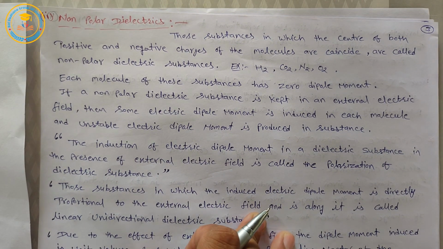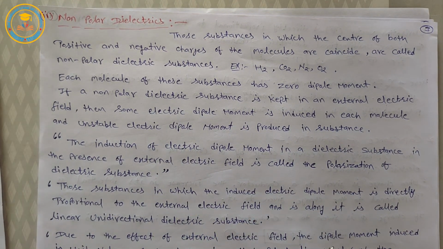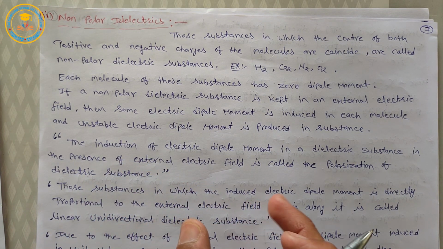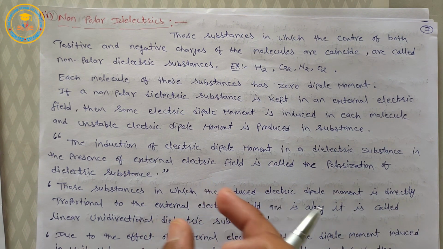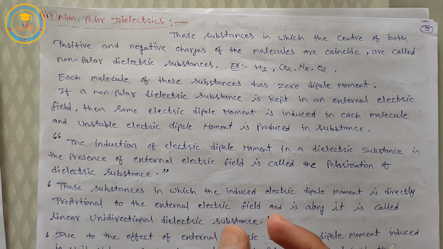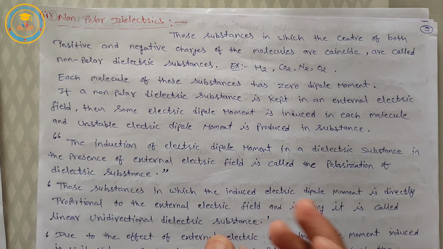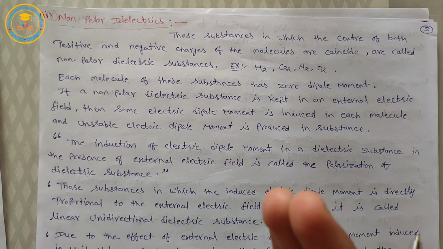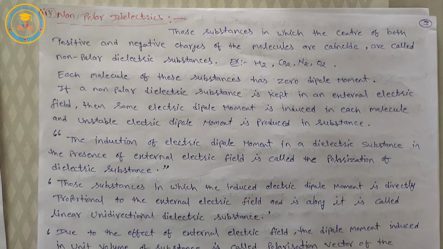Now, polarization of dielectric substance. What is the polarization of a dielectric substance? The induction of electric dipole moment in a dielectric substance in the presence of an external electric field is called the polarization of a dielectric substance. It means we keep a dielectric substance in an external electric field, then due to induction an electric dipole moment will be produced. This mechanism is called polarization of a dielectric substance. Okay, next,